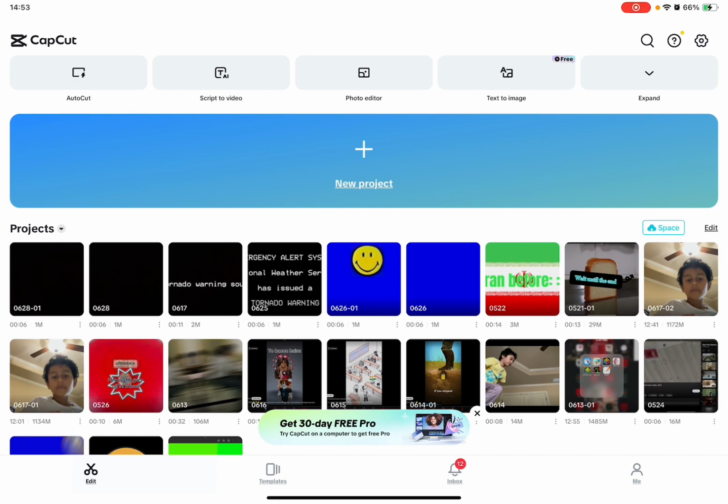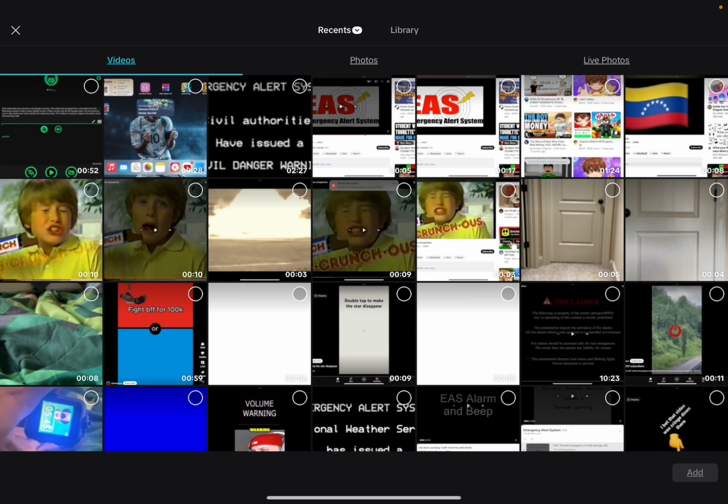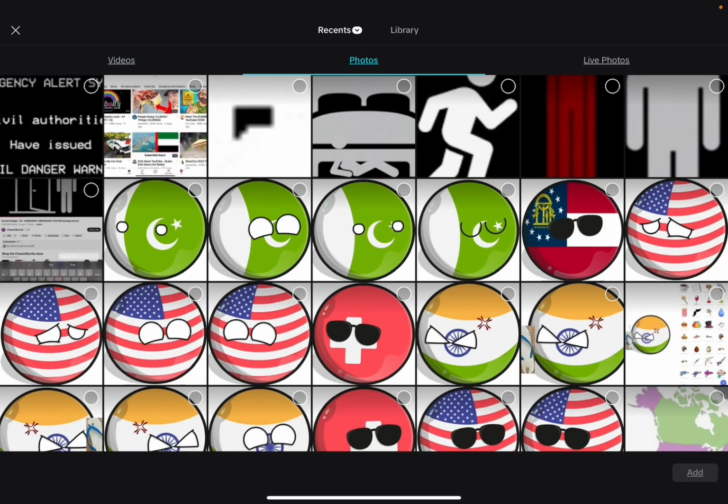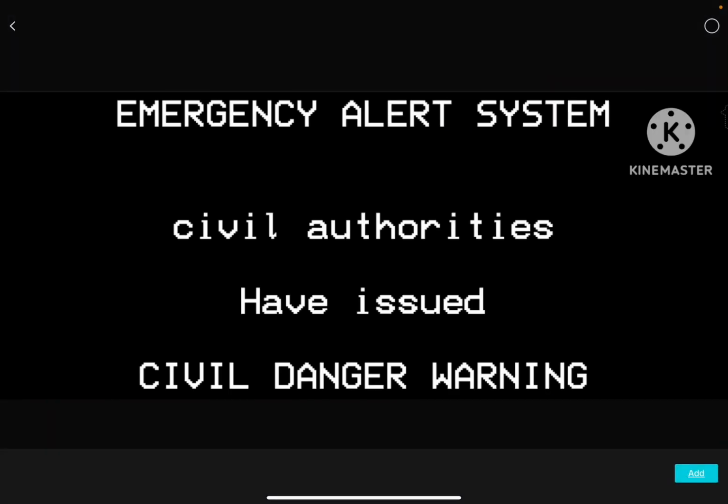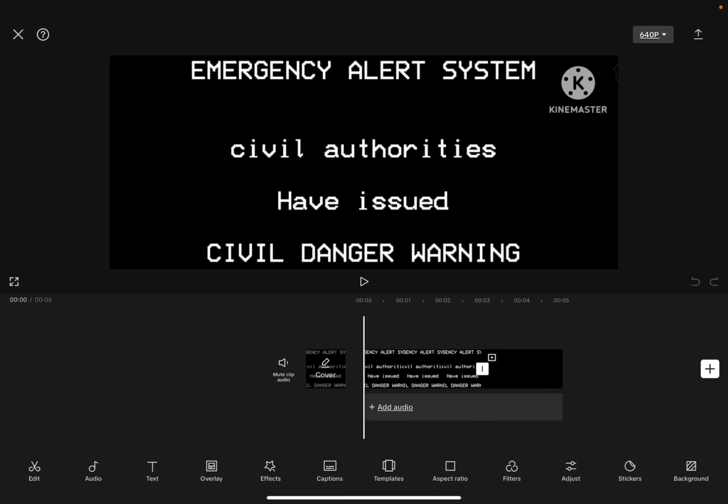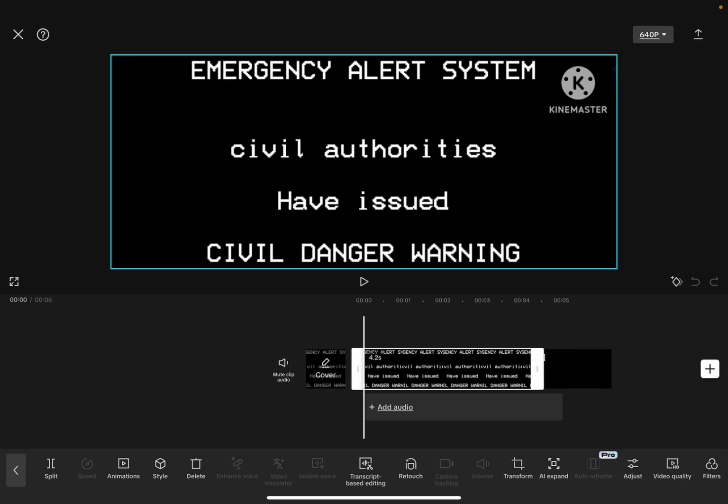If you don't have CapCut, you can install it on the App Store or Google Play. Then you click on Start a New Project, and then Photos, and get the screenshot you just did.